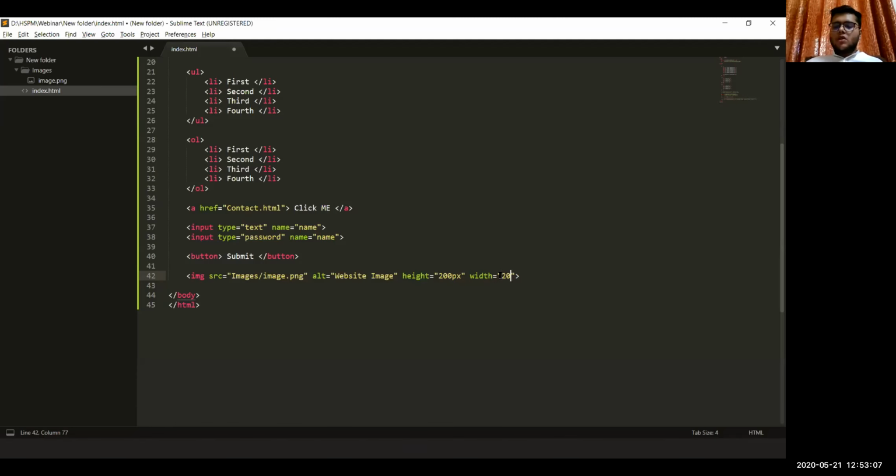So you can specify the size of the image here by using height and width attributes. px stands for pixels. Whenever you want to specify a particular dimension in web designing, use units like pixels to specify those.